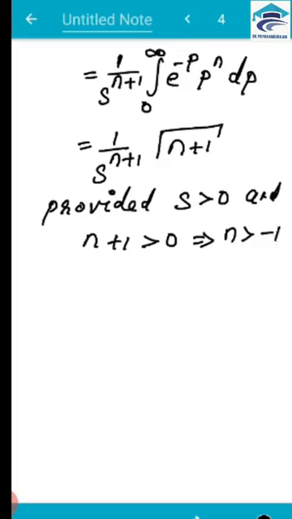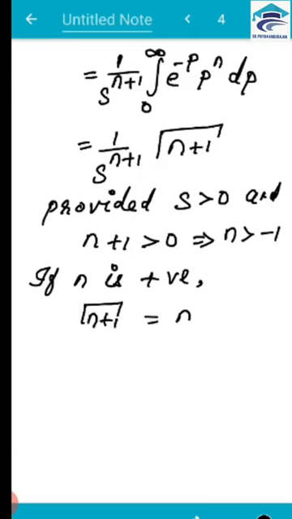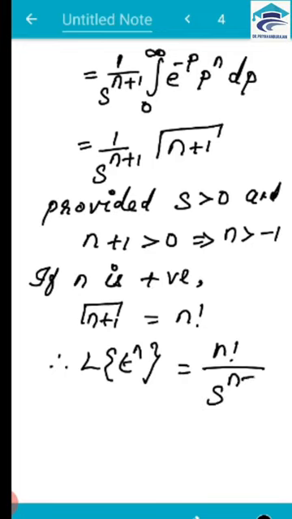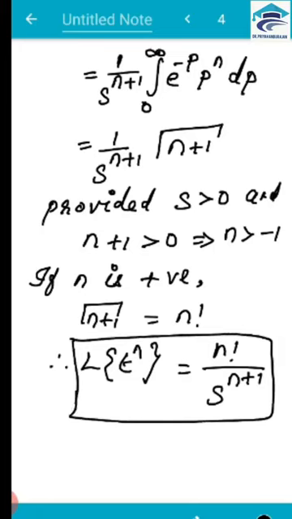So now let me apply all the conditions here. If n is positive, this gamma of n plus 1 can be written as n factorial. So of course if n is positive, you all know that gamma of n plus 1 is equal to n factorial. Therefore L of t to the power n is equal to n factorial by s to the power n plus 1. So hence proved. But this condition is for positive values of n. We'll look into other values.